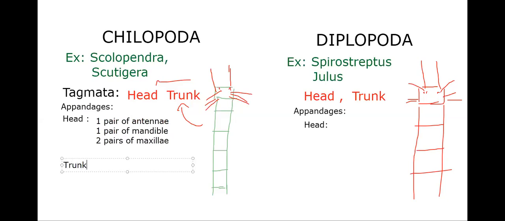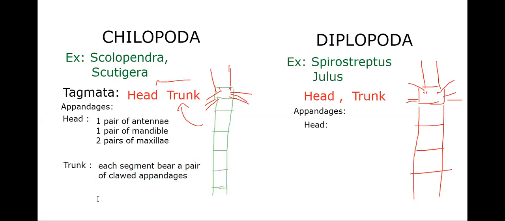Appendages of trunk. When it comes to the trunk, each segment of the trunk bears a pair of clawed appendages. Claws are present. That is the speciality that I'll show you.